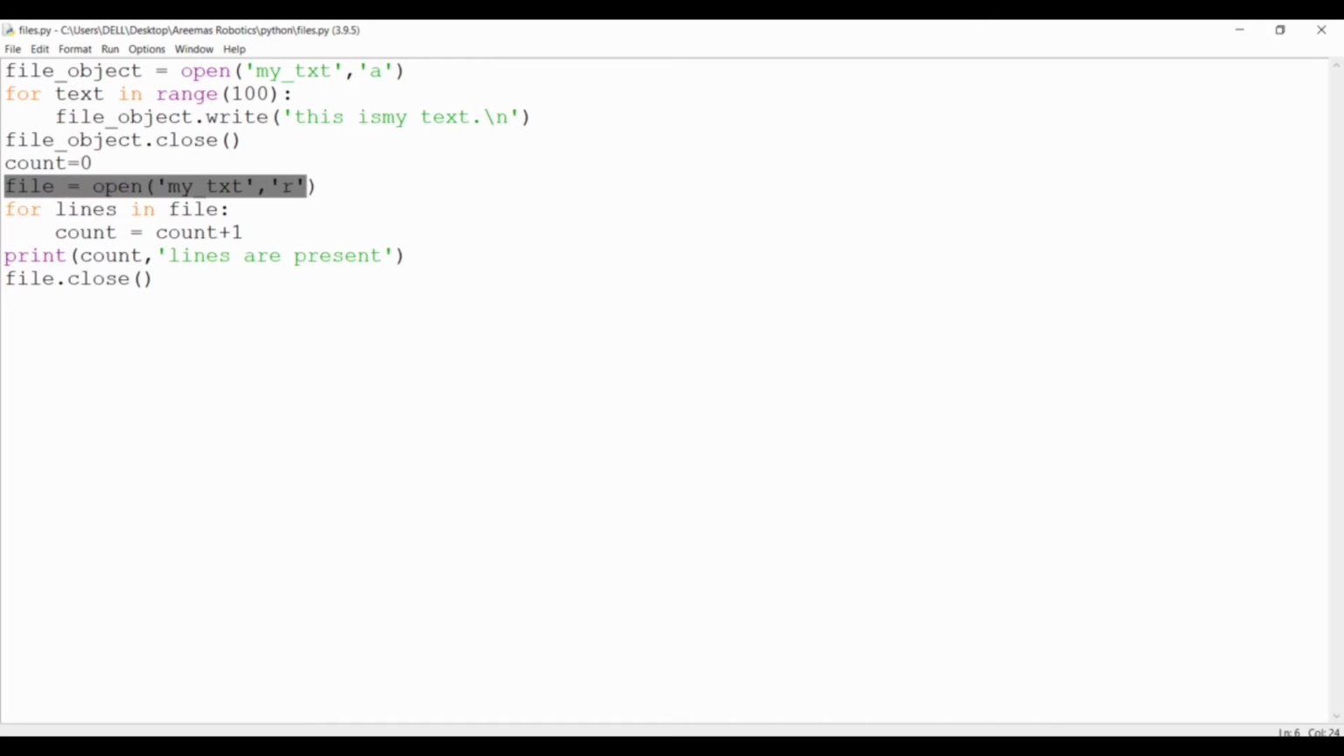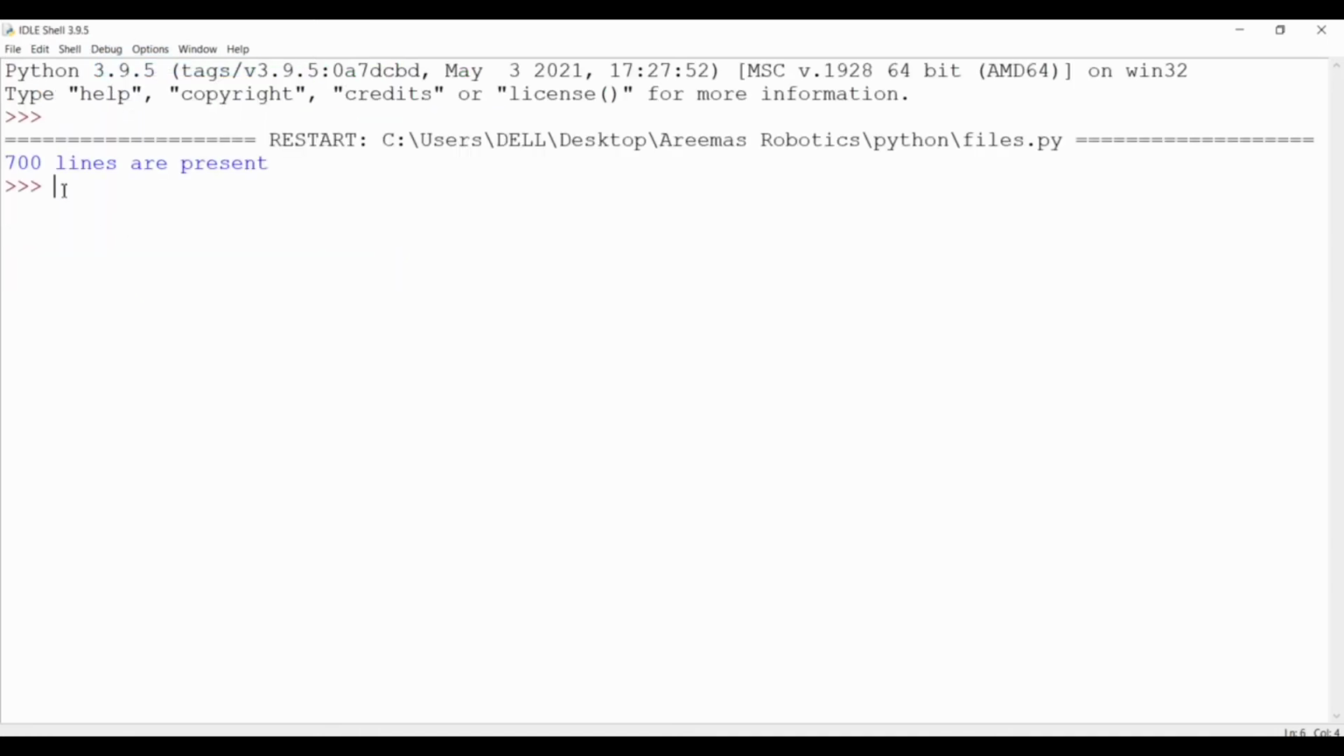Here you can see file equals open my text, comma r. This is the basic command where you have to use the r mode in this file and count, and then after the last I am closing the file and printing how many lines are present in it. I am going to run it. Here you can see that 700 lines are present.